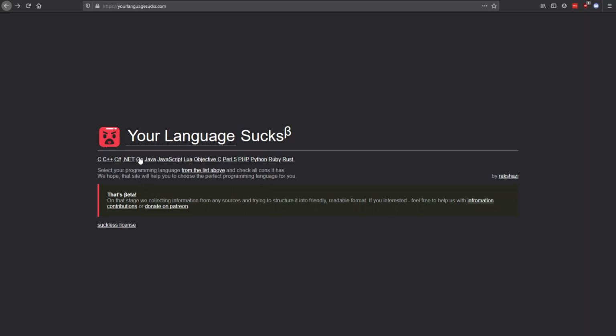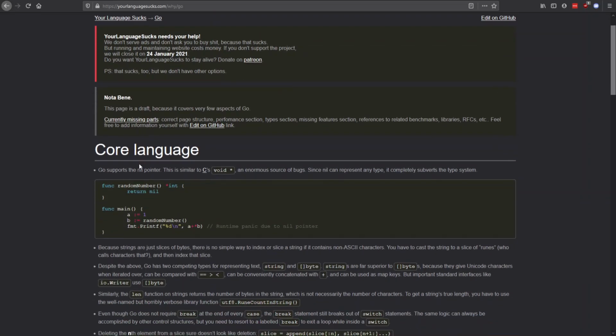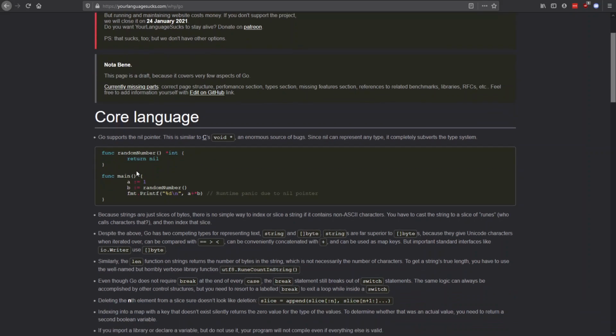Let's see, Go. I'm actually right now doing some project using Go. Go supports the nil pointer similar to C, an enormous source of bugs, since nil can represent it completely, supported by the type system. Ah yes, because strings are slices of bytes, there is no simple way to index a string.